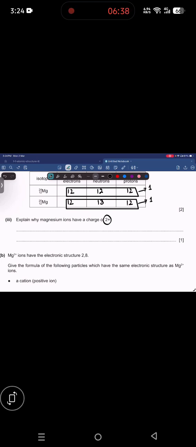So in the first answer, what comes to your mind is that the 2 positive indicates that there are two more protons than electrons.